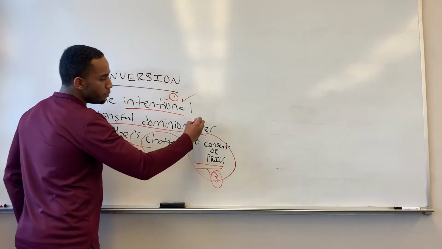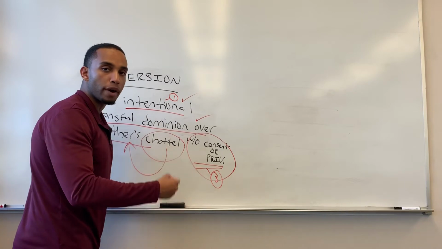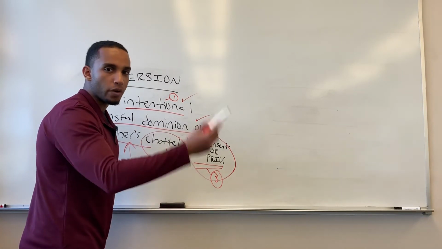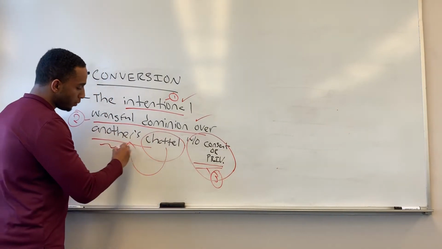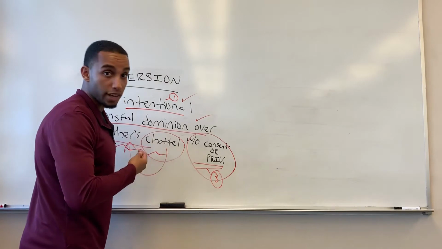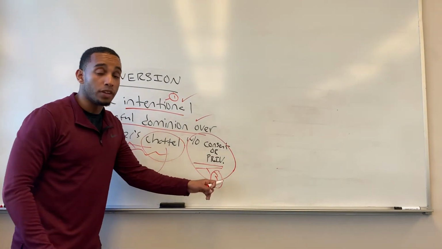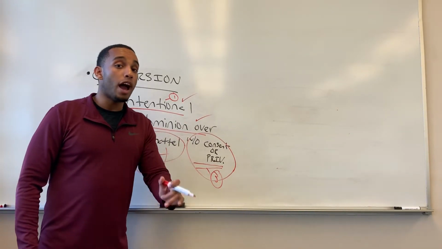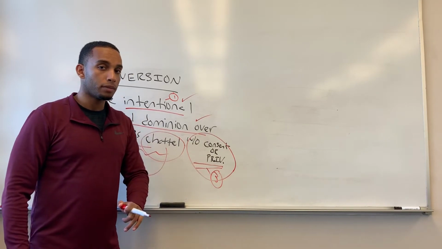He had wrongful dominion over it because I did not give him dominion over my car to sell it. I just let him borrow my car, not to pawn it off so he can get money from it. Moreover, another chattel, pretty self-explanatory: the car belonged to Sam, belonged to me, not to Riley, and he did not have the consent or privilege to sell my car. Therefore, Riley could be liable for conversion under this tort.